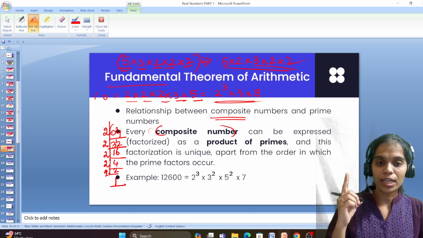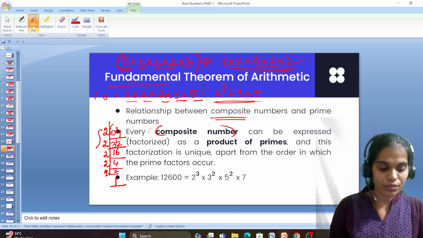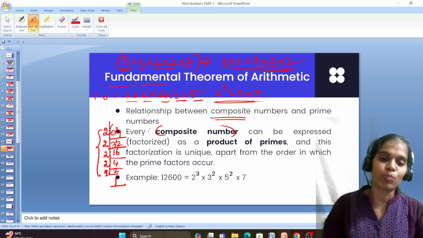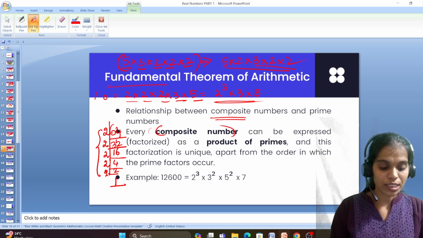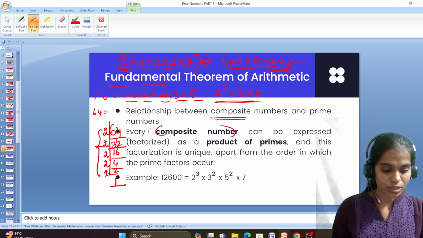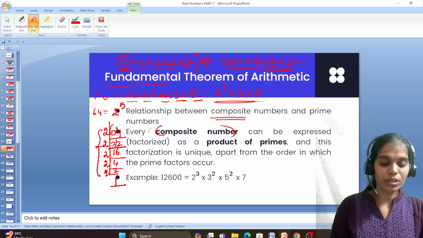Every time, the only thing we need to take care of is that whatever factor I'm choosing, it should be prime. That's the one and only rule. So 64 can be expressed as 2 to the power 5.